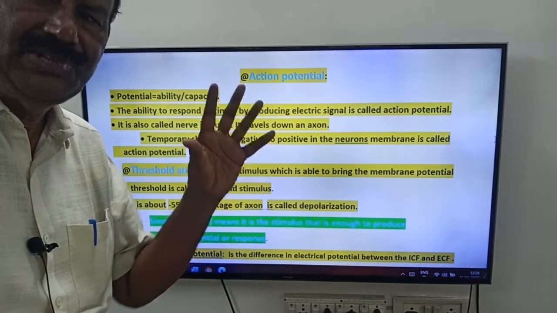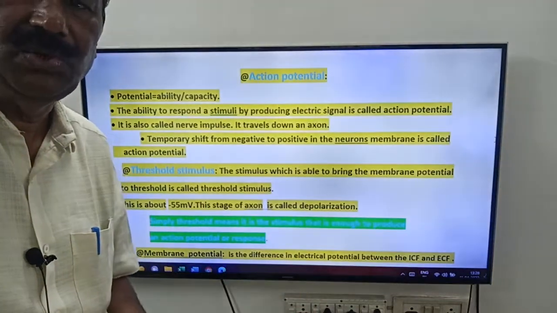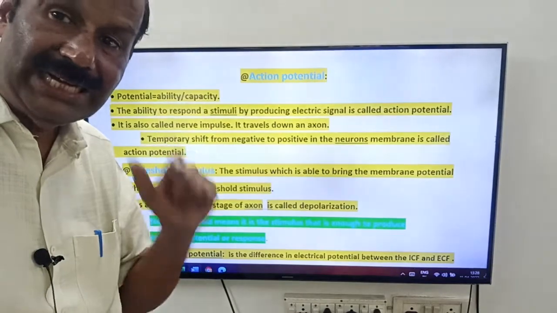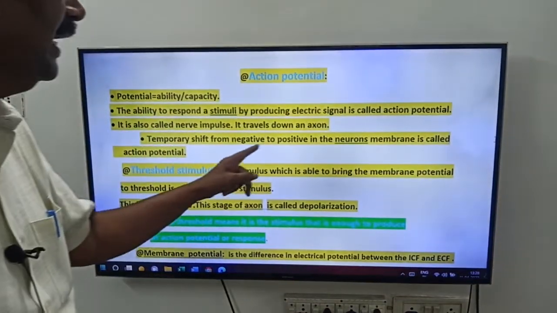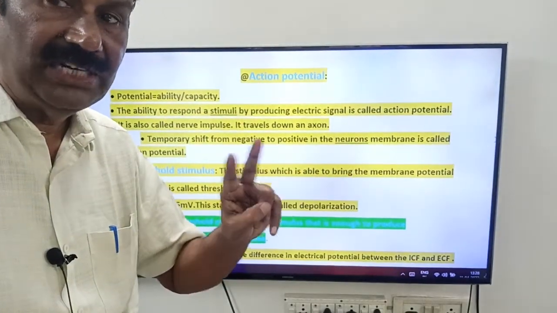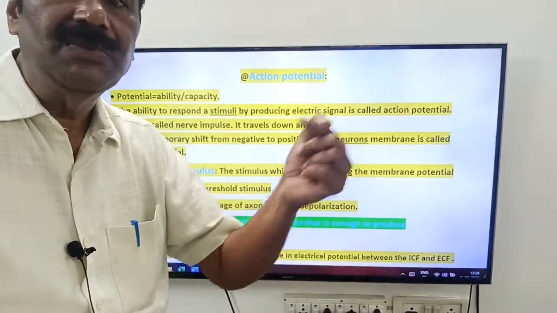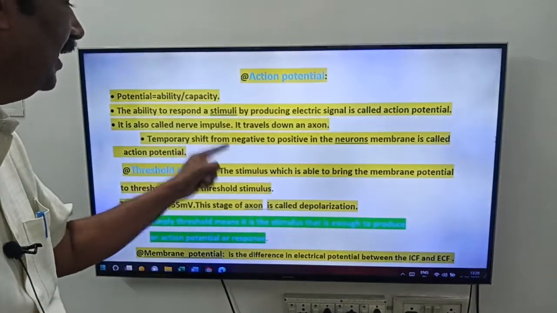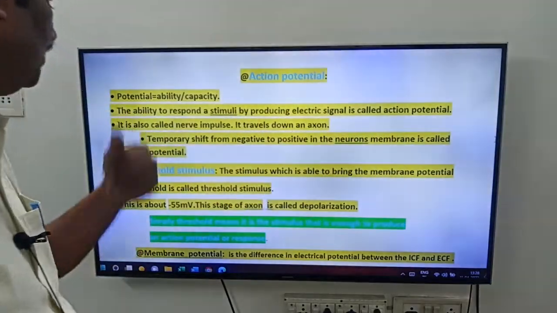Generally, a nerve cell in resting phase is negatively charged in the neuroplasm or cytoplasm, and positively charged outside the axolemma. But at the time of action potential, there is a temporary shift from negative to positive in the neurons. So temporary shifting of ions takes place: the positive charge ions move inside into the neuroplasm or cytoplasm. A temporary shift from negative to positive in the neuron membrane is called action potential.